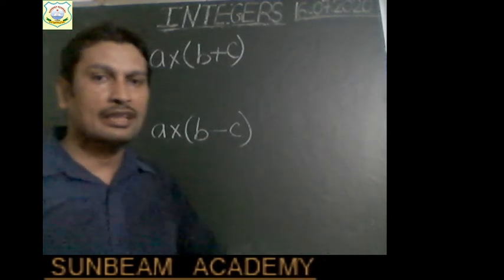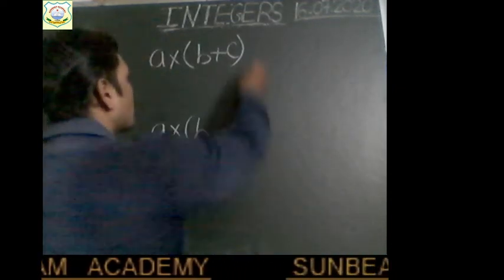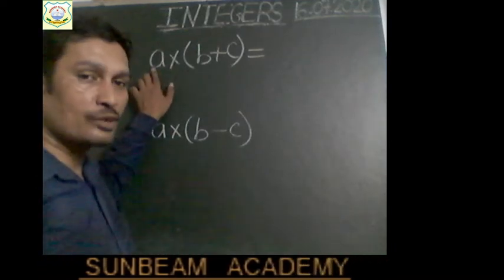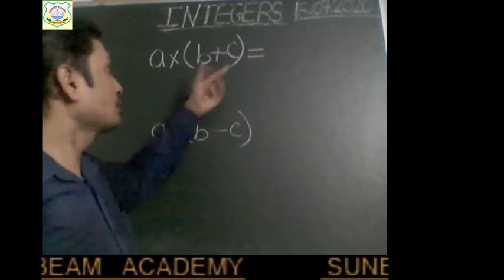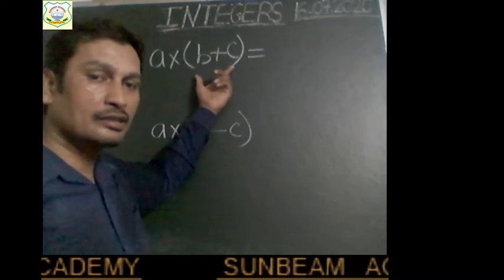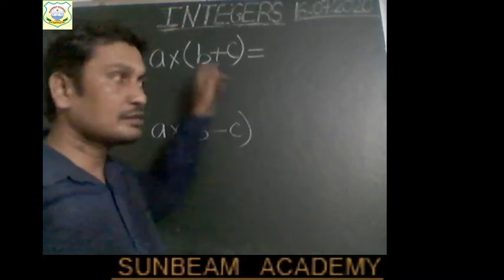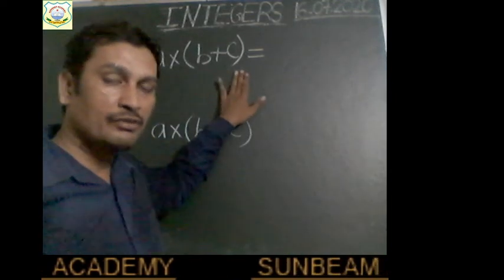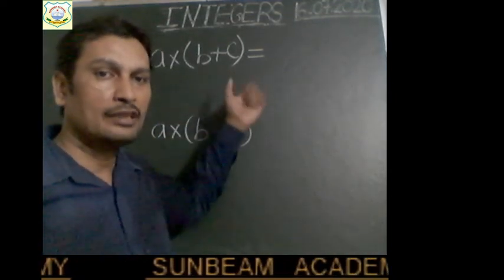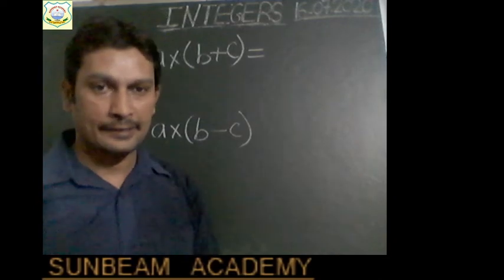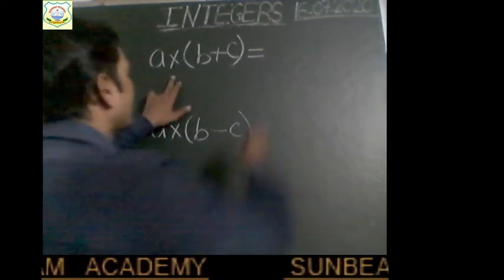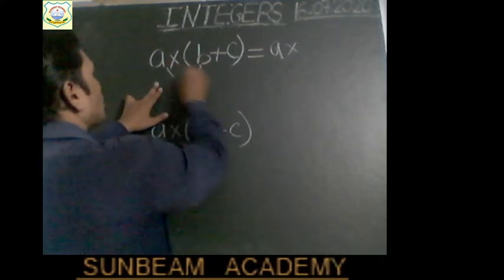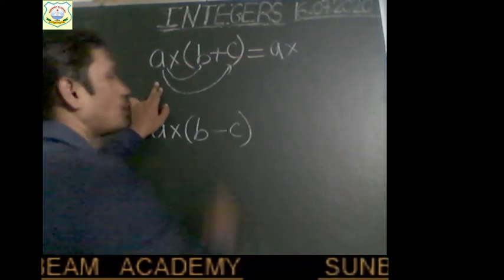So distributive law says that if we have to multiply integers, then the multiplication of the integer outside will be distributed over the addition of these two integers which are being added. It means the integer outside will be multiplied with both the integers inside the bracket, both the integers which are being added, right? So we can write it as a into b plus a into c: a will be multiplied with b also, and a will be multiplied with c also.